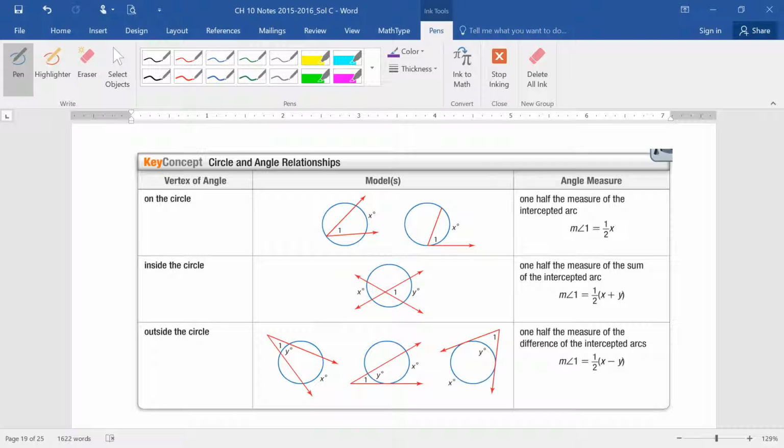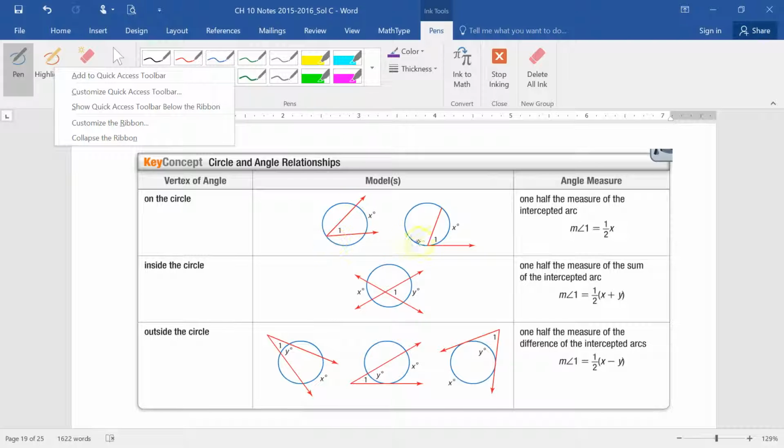So basically, you can have intersections on the circle, you can have intersections inside the circle, and you can have intersections outside the circle. That's how these are classified. And based on each one of them, you have to keep track of how you are going to find that angle of intersection.